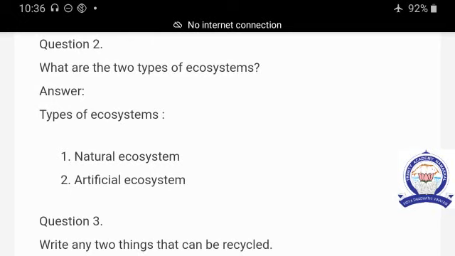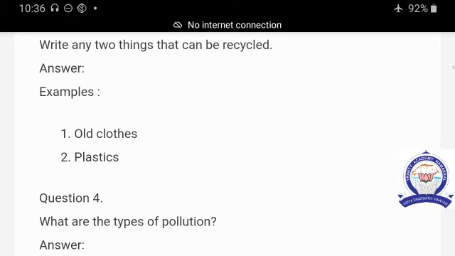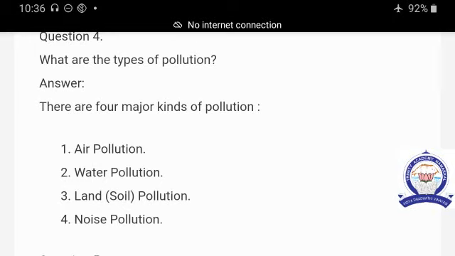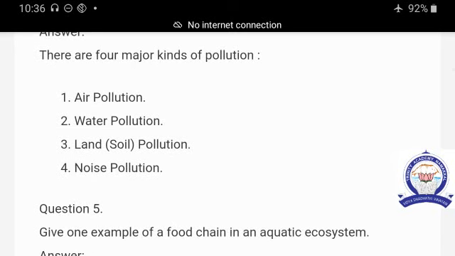Natural ecosystem and artificial ecosystem. Third question is, what are the two things that can be recycled? Examples: old cloth, plastics. Fourth question is, what are the types of pollution? There are four major kinds of pollution: air pollution, water pollution, land or soil pollution, and noise pollution.